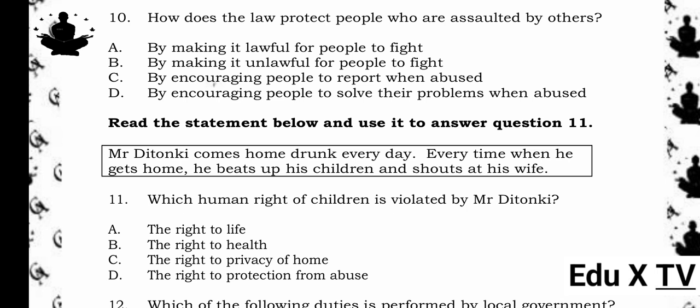10. How does the law protect people who are assaulted by others? A. By making it lawful for people to fight. B. By making it unlawful for people to fight. C. By encouraging people to report when abused. D. By encouraging people to solve their problems when abused. The answer is B. By making it unlawful for people to fight. Reason being, the law criminalizes assault and fighting to protect individuals. It ensures offenders are punished and victims can seek justice through legal systems.